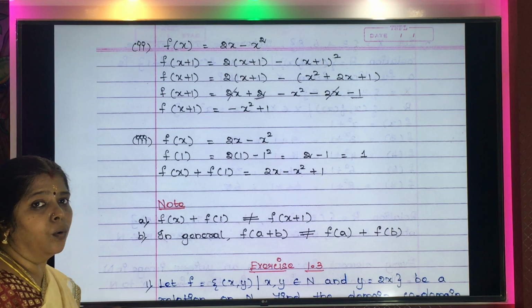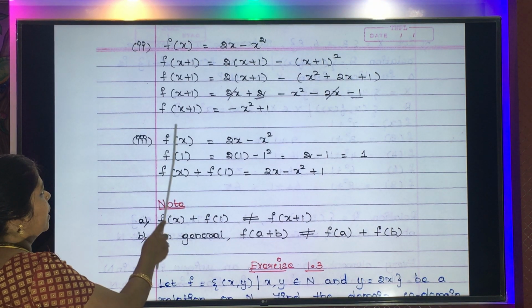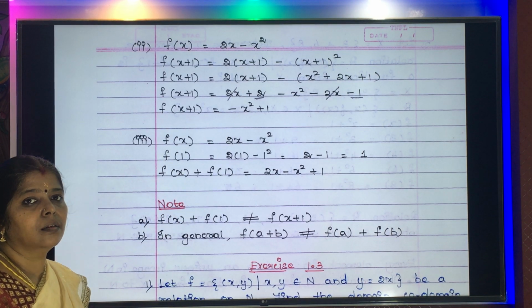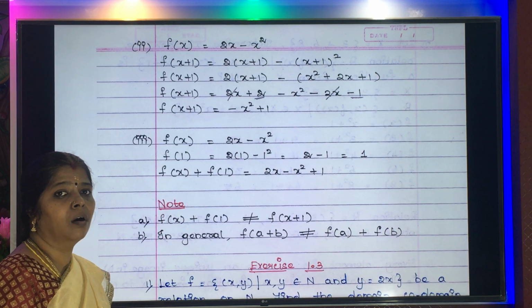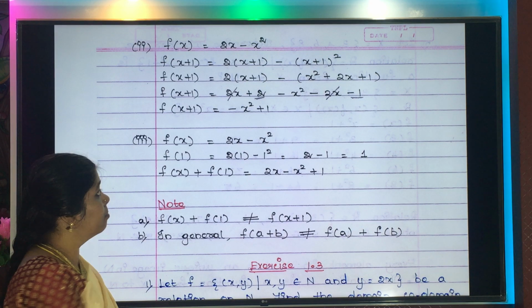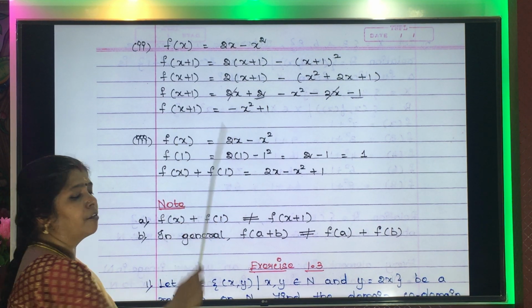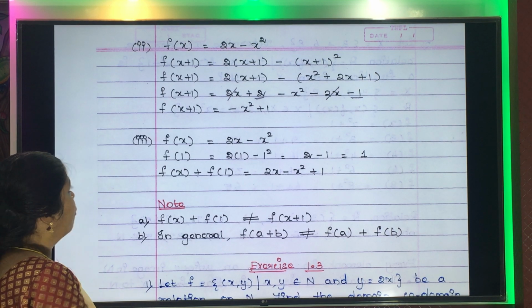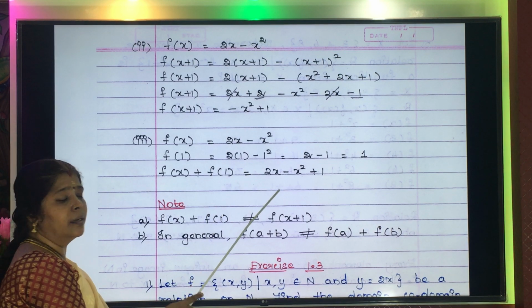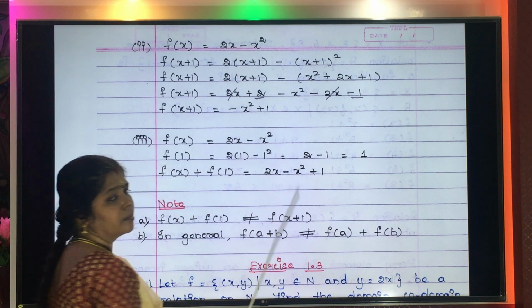But one thing if you note, you can understand this point. What is that? You see f of x plus 1, what answer have you got? See and tell me what answer you have got. You have got minus x squared plus 1. This is the answer for f of x plus 1. But for f of x plus f of 1, what was the answer? 2x minus x squared plus 1.